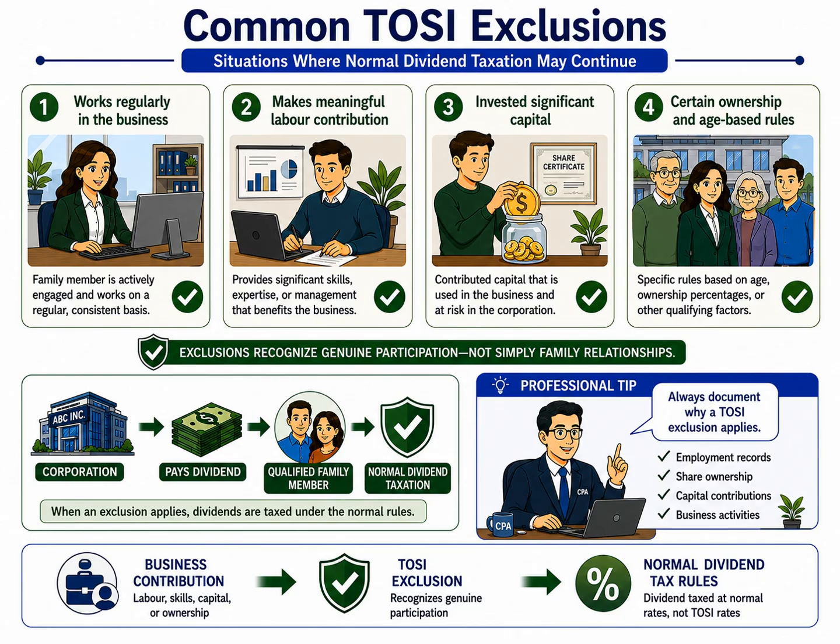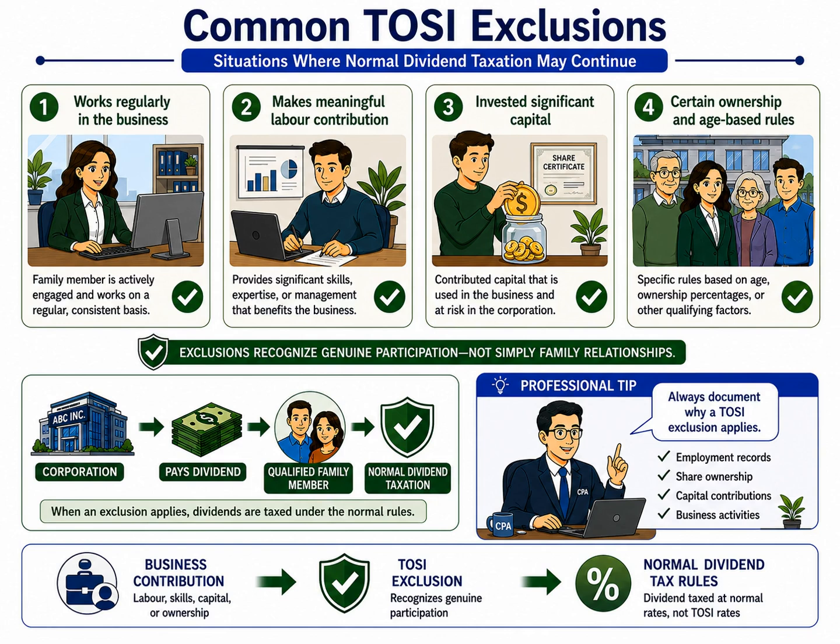The key takeaway is that TOSI exclusions are intended to recognize genuine contributions to owner-managed businesses. Family members who meaningfully contribute through work, management, capital investment, or qualifying ownership may continue to receive dividends under the normal tax rules. Good tax planning is not just about understanding the exclusions, it is also about properly documenting why